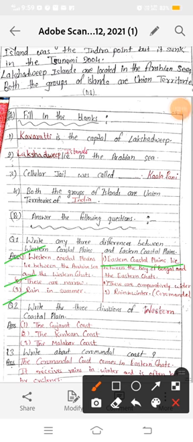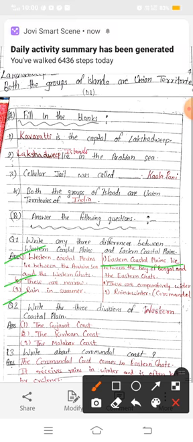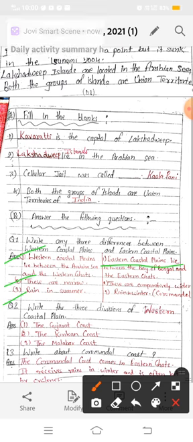And you can also write that the Western coastal plains have the states Gujarat, Maharashtra, Karnataka, Kerala. And in the Eastern coastal plains, the states are West Bengal, Odisha, Andhra Pradesh, Tamil Nadu, etc. Now the next question is: write the three divisions of the Western coastal plains.